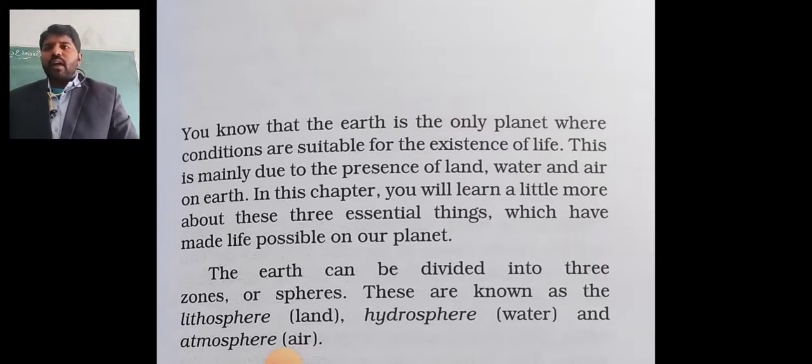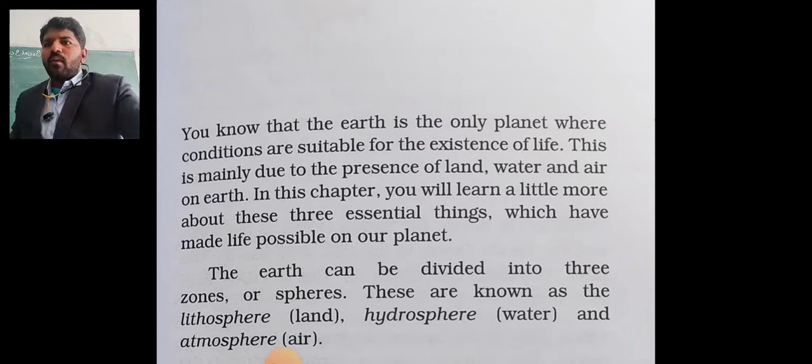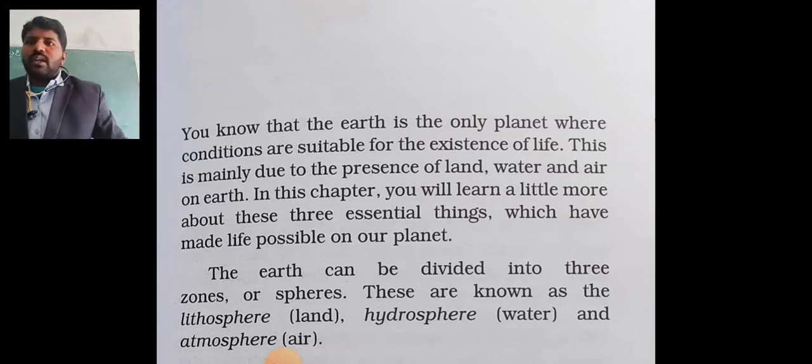Now, you know that the earth is the only planet where the conditions are suitable for the existence of life. We want to live properly, so we need suitable conditions.